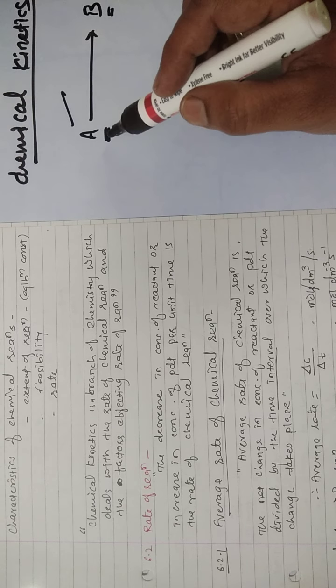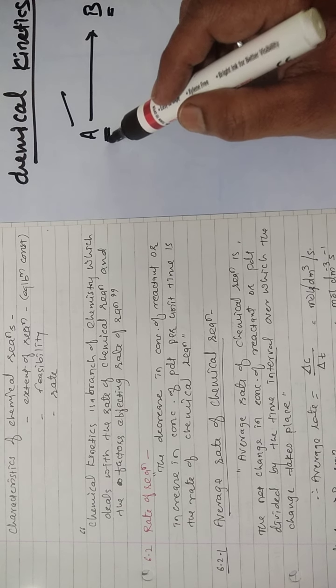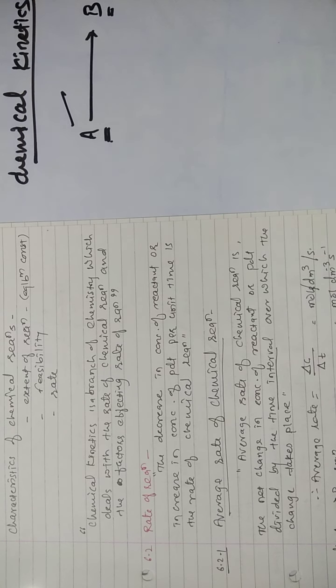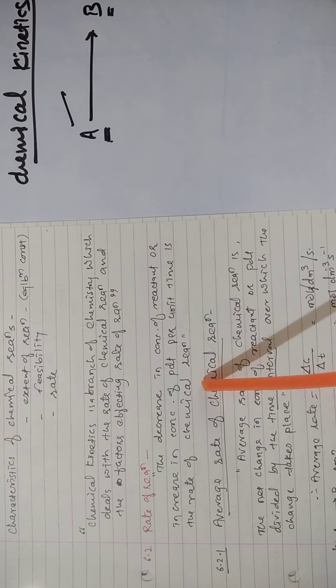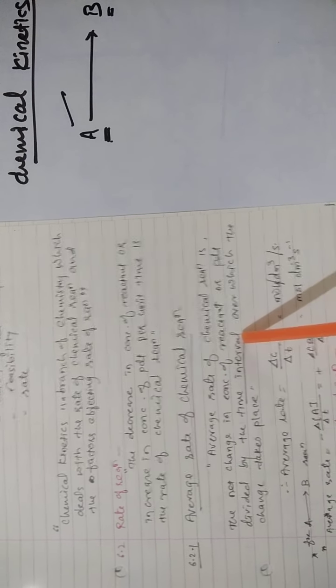That means there is a decrease in the concentration of the reactant and an increase in the concentration of the product. This is the process taking place while a chemical reaction occurs. So the decrease in concentration of reactant or increase in concentration of product per unit time is the rate of a chemical reaction.